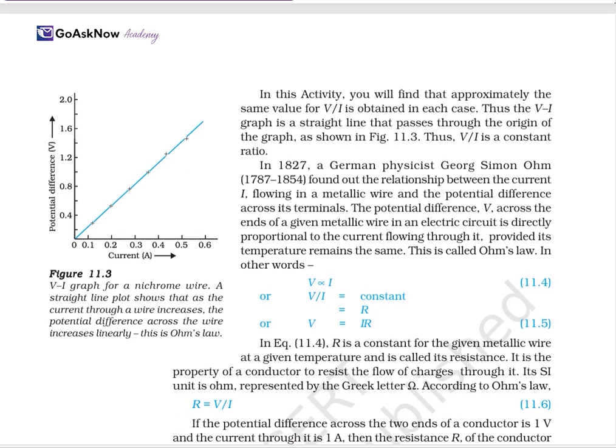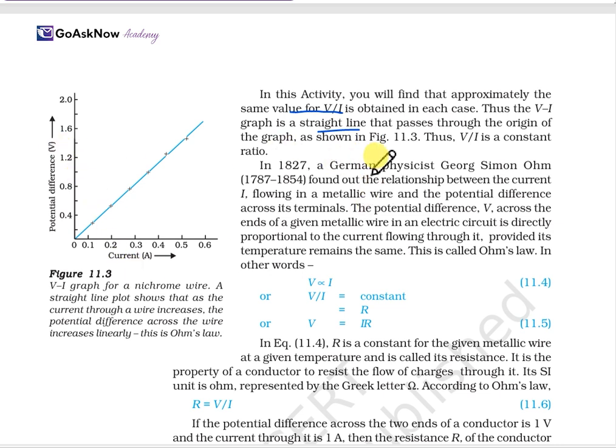In this activity, you will find approximately the same value of V and I in each case. So V and I are in a straight line, as you are getting the same values. The graph between V and I will be a straight line that passes through the origin of the graph. Thus V and I have a constant ratio.